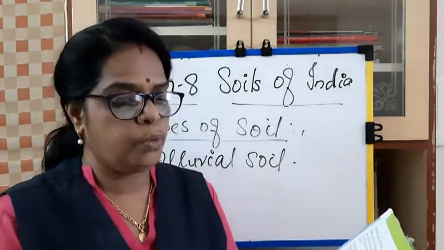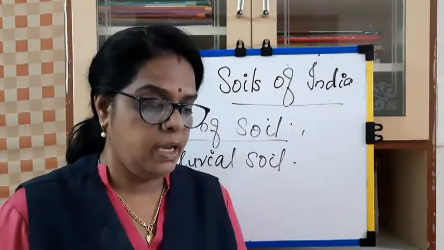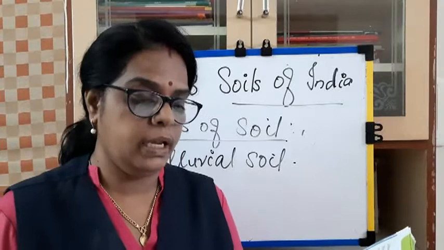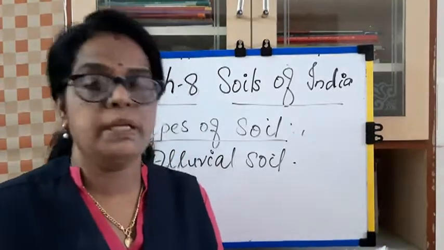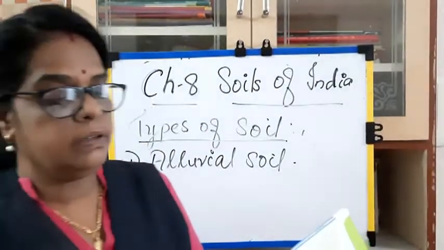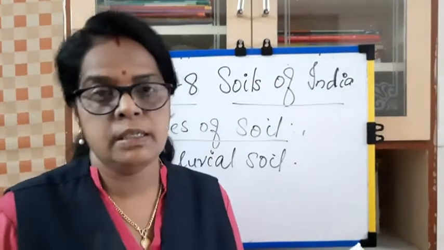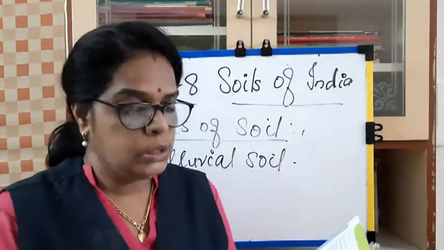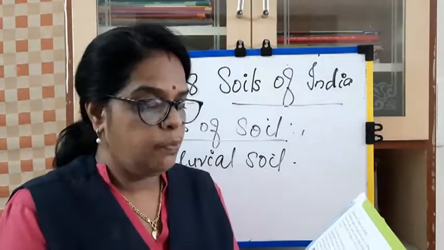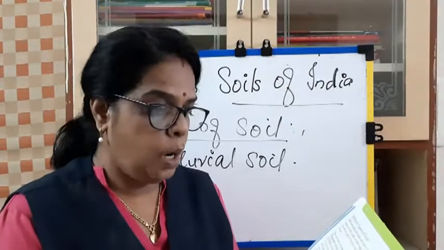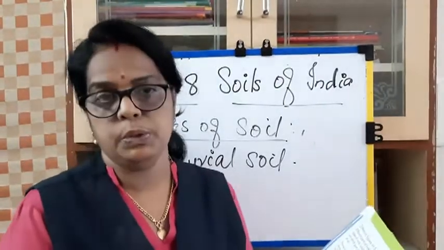Alluvial soil is good for growing crops like rice, wheat, maize, tobacco, sugarcane, oil seeds, pulses and jute, amongst many others. We already learned that alluvial soil is very fertile, so these are the crops grown here. What are they? Rice, wheat, maize, tobacco, sugarcane, oil seeds, pulses and jute.